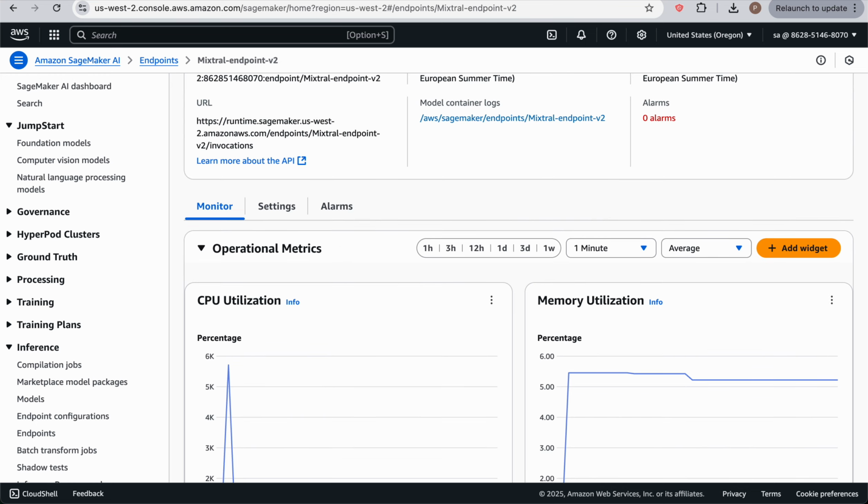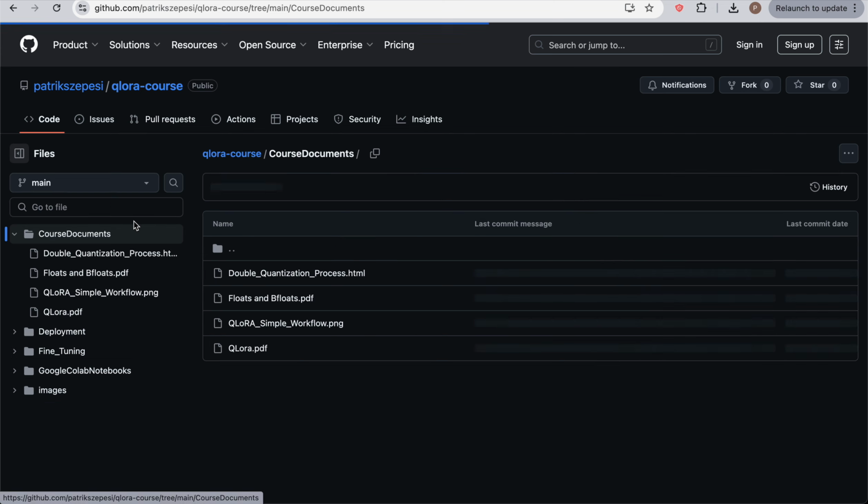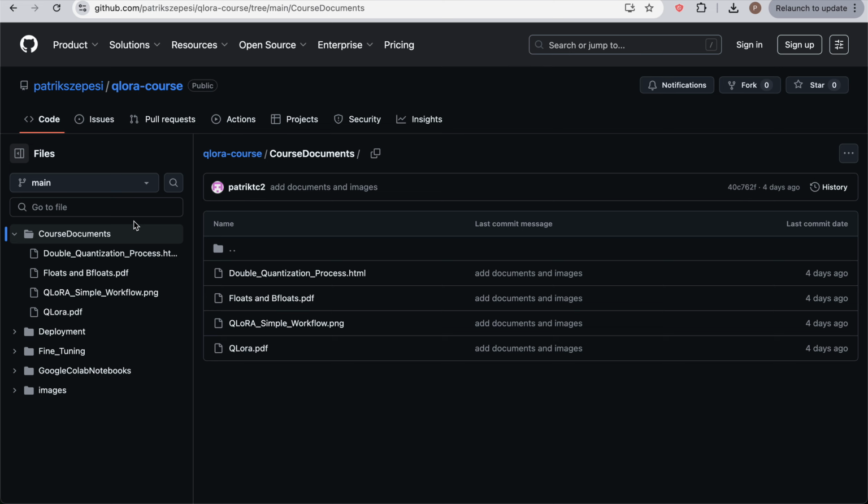And this is not all, because there is going to be a big GitHub repository with all the information that you need. For example, what I want to focus on is that you not only understand quantization, double quantization, mixed precision training, and LoRA through an API, but that you also understand the mathematics behind it.